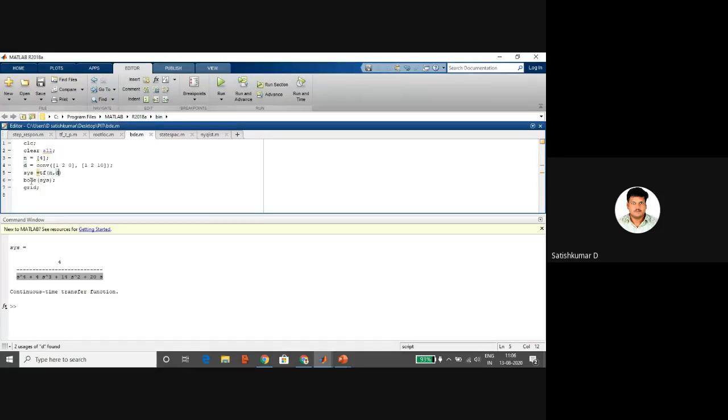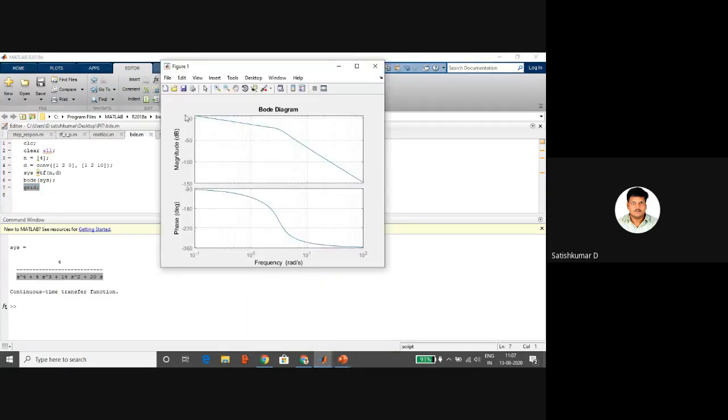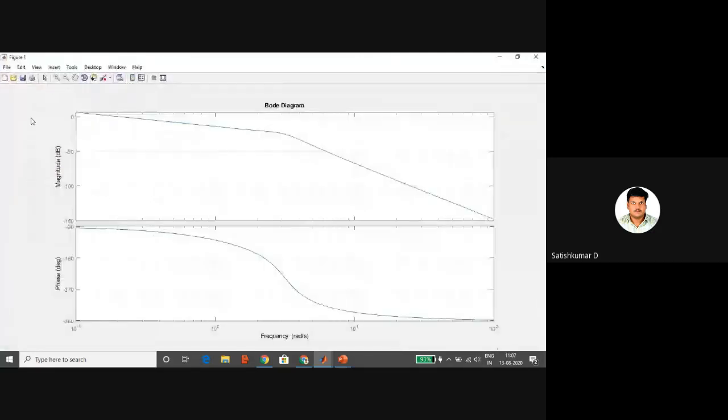To draw the Bode plot, the command is BODE SYS. And if you type grid, it gives the grid lines. You can see the grid lines. I told you the Bode plot consists of two graphs: one is the magnitude plot and the second is the phase plot. These two plots are drawn on a semi-log sheet, that is, the x-axis is a logarithmic scale. You can see here 10 power minus 1, 10 power 0, 10 power 1, 10 square.